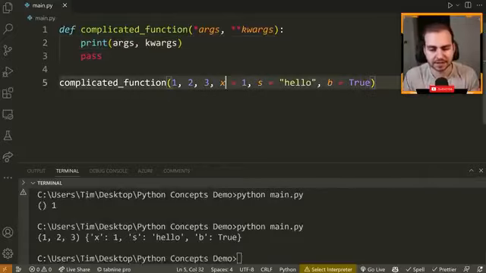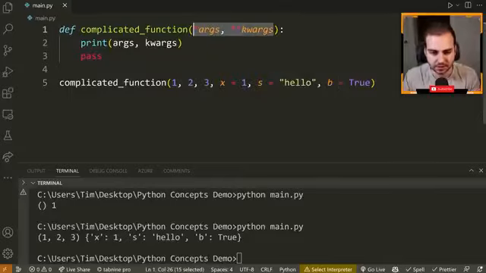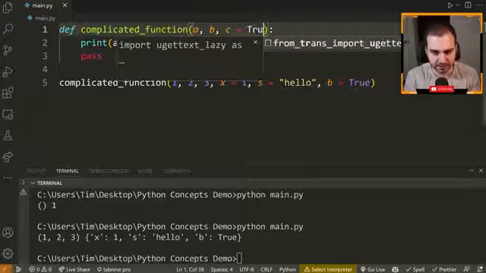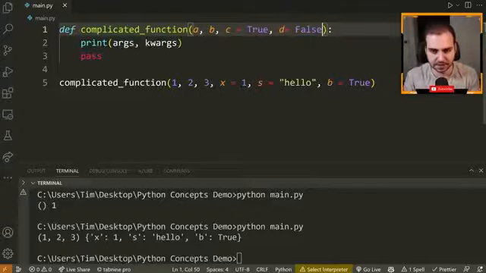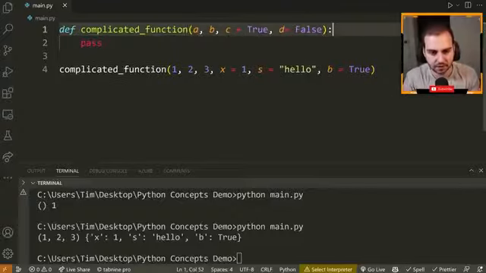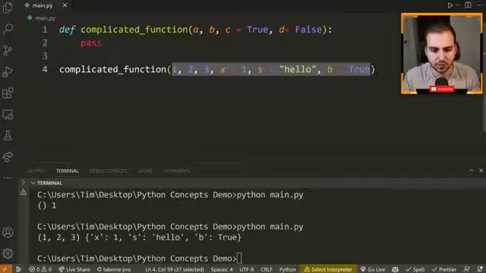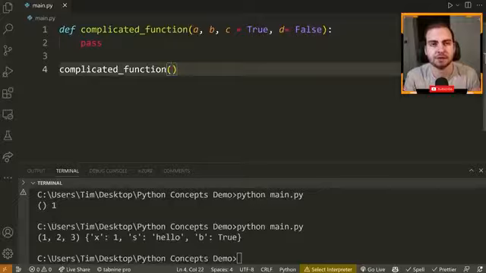Okay, great. Last thing to show you is how to use these inside of your function calls. So let's swap this around now, and let's say we have a, b, and then c is equal to true, d is equal to false. Now if we go here, we can actually use the asterisk to break apart a list and pass different positional arguments. So let's say I have a list here with 1, 2, 3 inside of it.